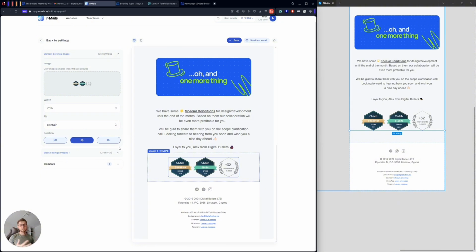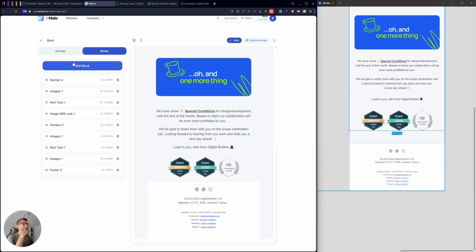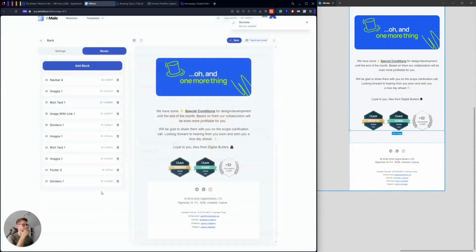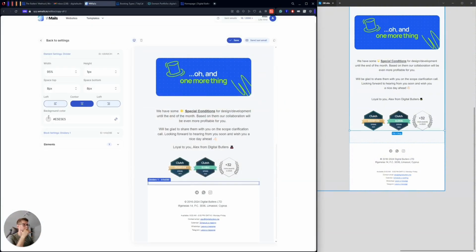And if you remember, as I mentioned, we don't have an opportunity to customize the spacing for the sections now. So what I will do, I will add one more divider here right now. Divider, put it here, and I can just select this background color and make it a bit bigger. So I can make it maybe 22 pixels.